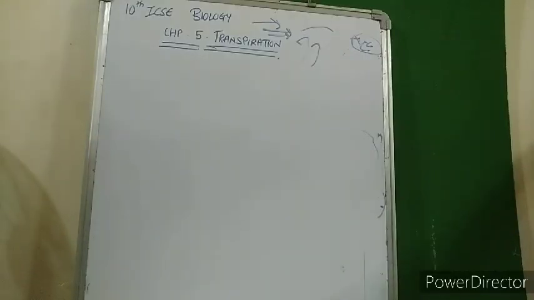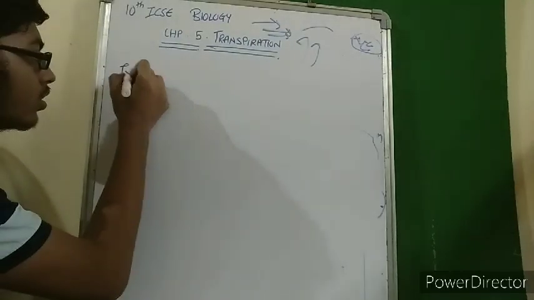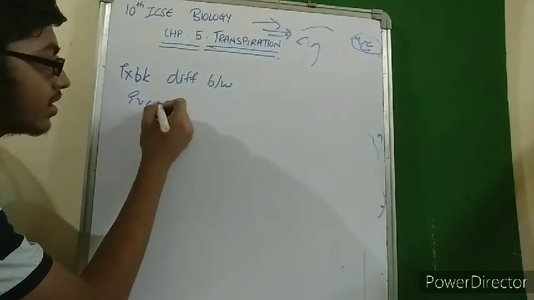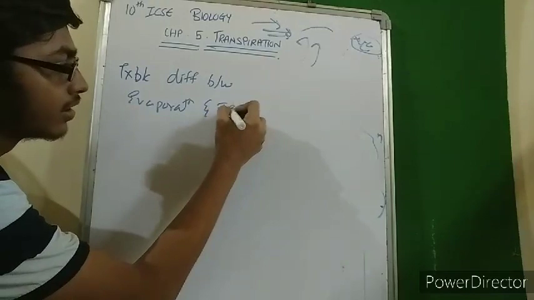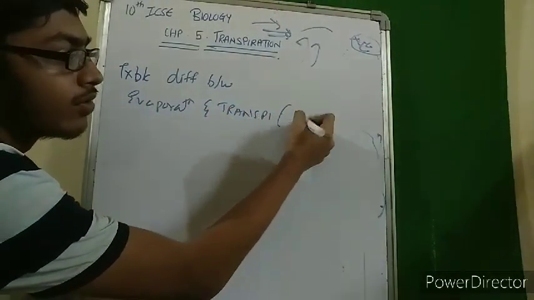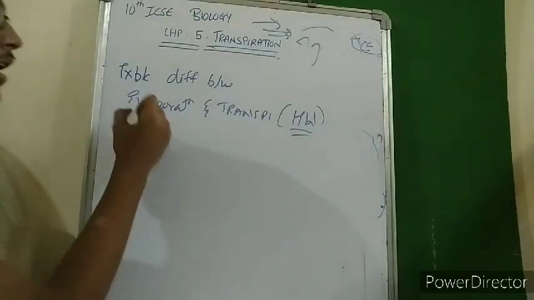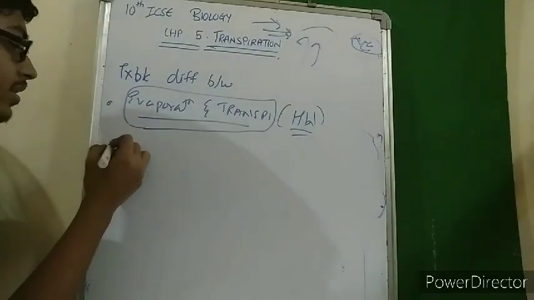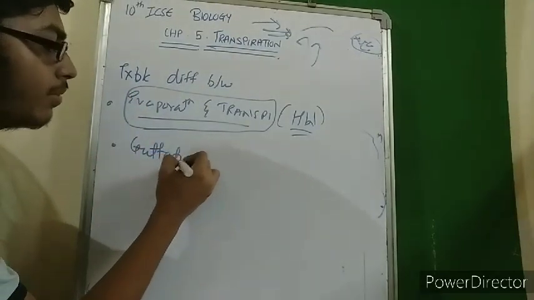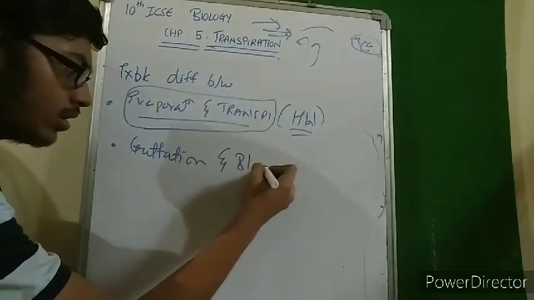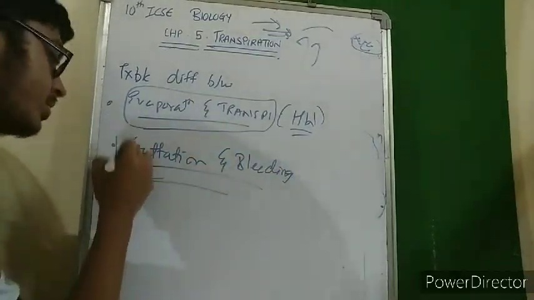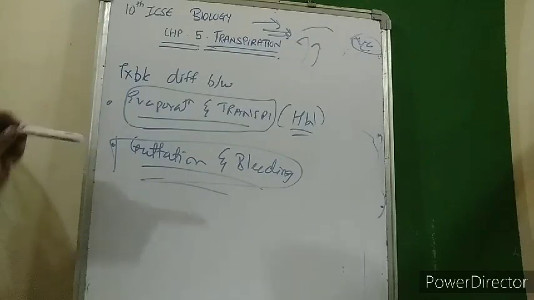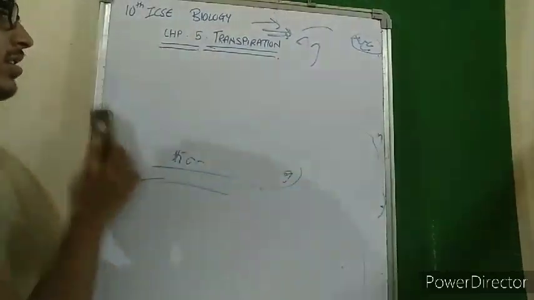Next up is evaporation and transpiration. See, in your textbook, the difference between evaporation and transpiration is given. That is the homework for you: you have to write it down in your book and send it to me. Another difference between that you need to write is guttation and bleeding. That I am going to just teach you, but these two differences you need to write in your book. First is evaporation and transpiration, next is guttation and bleeding. Now we'll discuss what is guttation and what is bleeding.